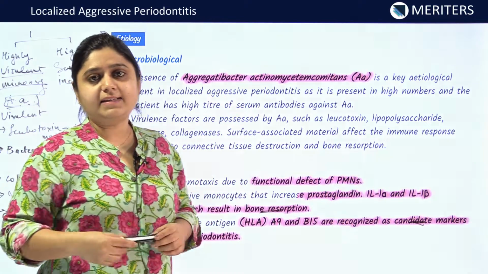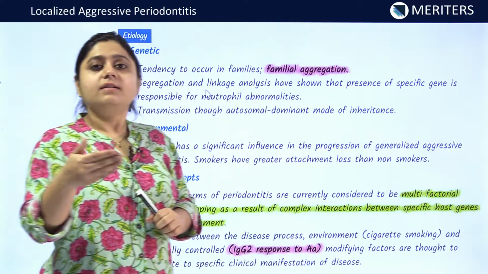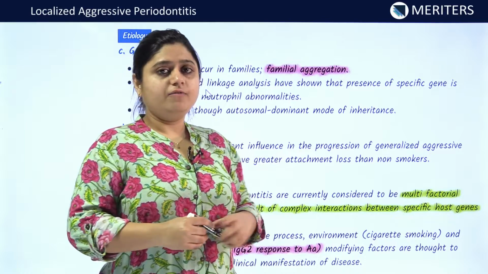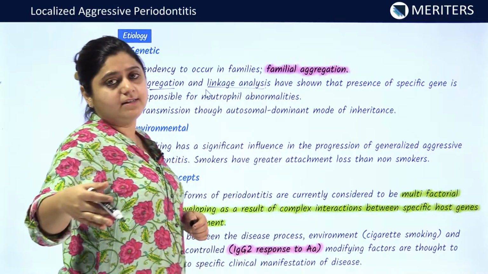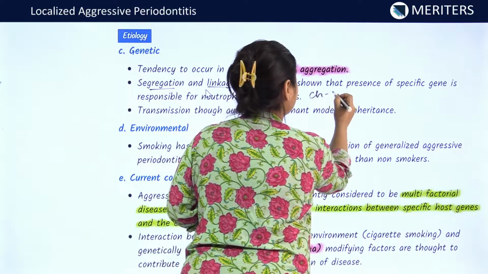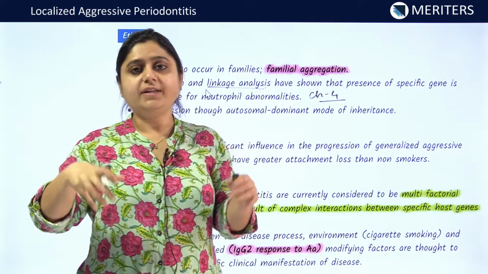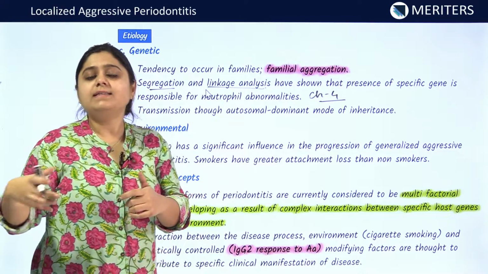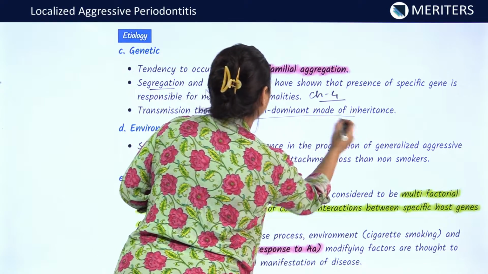Now, let us go to the next slide. Now, the genetic etiology. It is seen that localized aggressive periodontitis runs in the families of the affected individuals through various segregation and linkage analysis. In linkage analysis studies, it was found that there is a specific gene located on chromosome number 4 which is responsible for the defects in the neutrophils and defect in the chemotaxis. Thus, Aggregatibacter actinomycetemcomitans colonizes the affected sites. The transmission occurs through autosomal dominant mode of inheritance.